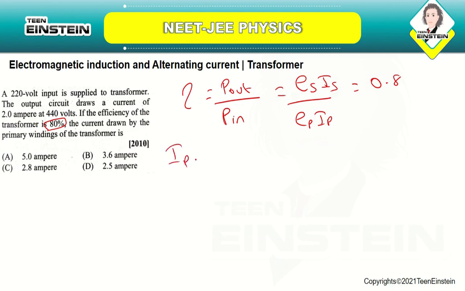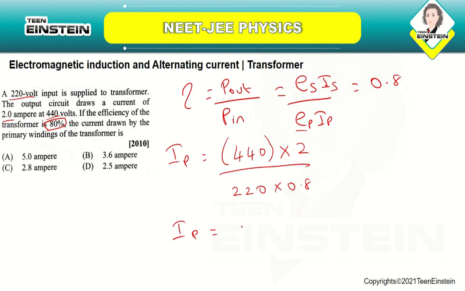So IP is equal to 440, the voltage, into 2, the current in ampere, divided by EP, which is 220, into 0.8. If you solve this you will be getting the primary winding current as 5 amperes.